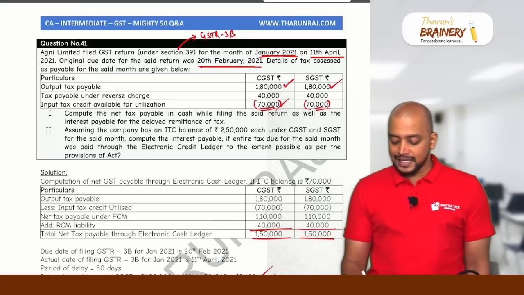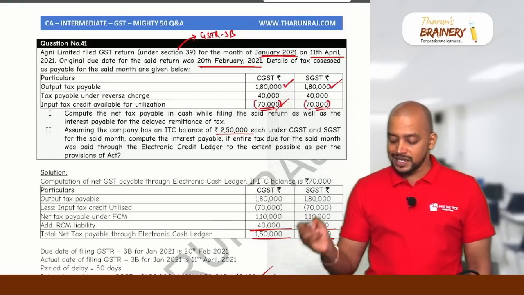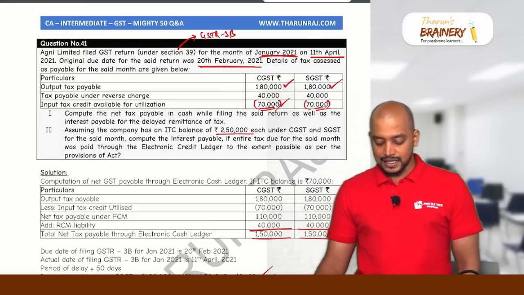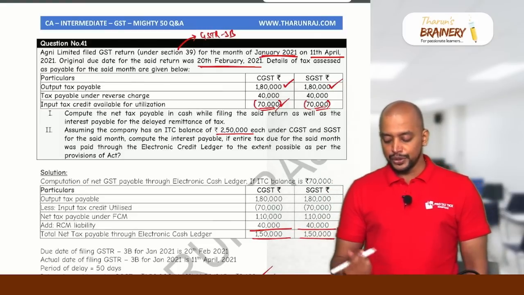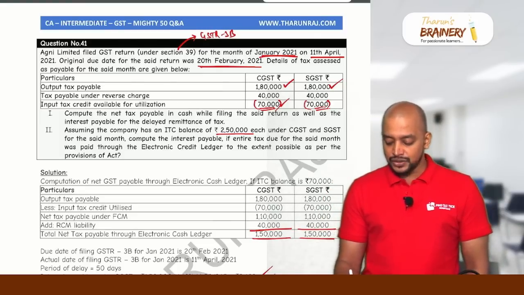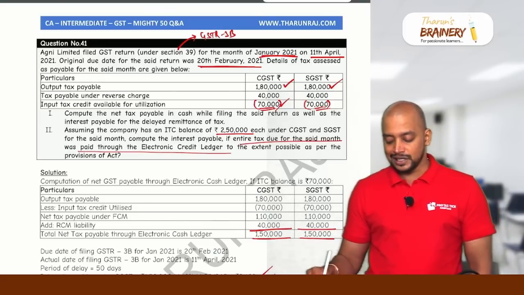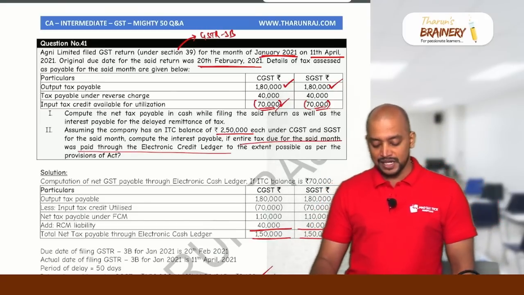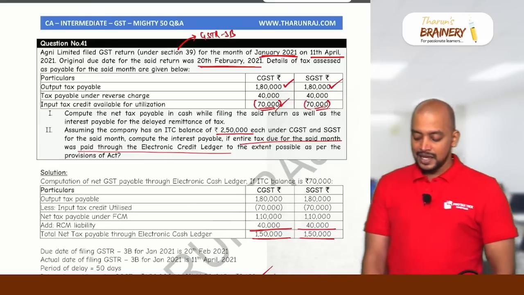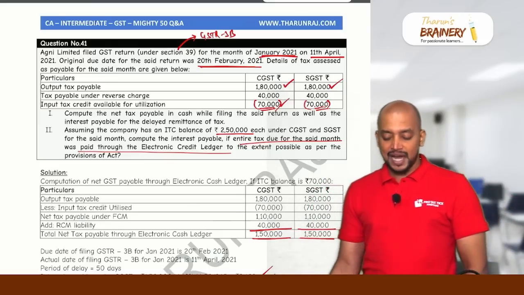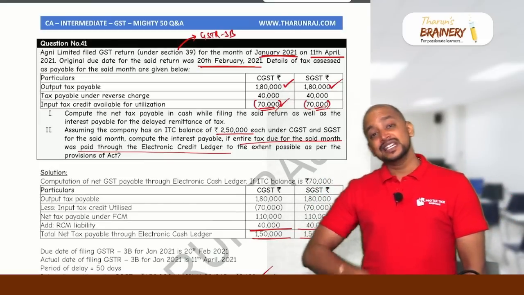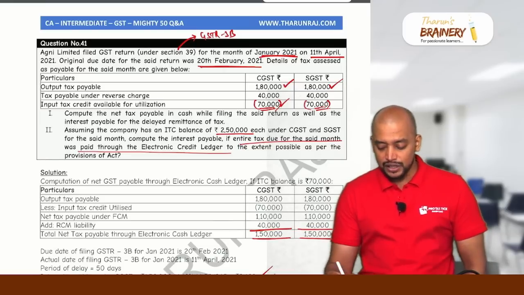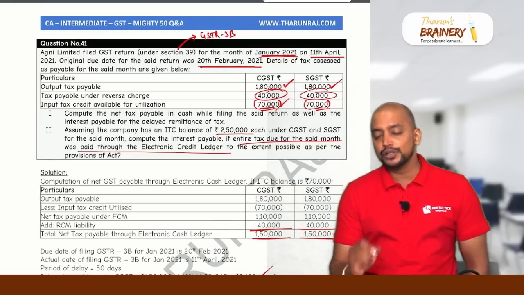Assuming the company has an ITC balance of 2,50,000 each under CGST and SGST for the month, compute the interest payable if the entire tax due for the said month was paid through the electronic credit ledger to the extent possible as per the provisions of this Act. Even if they already have the balance of 2,50,000, this 40,000 is payable through the cash ledger.